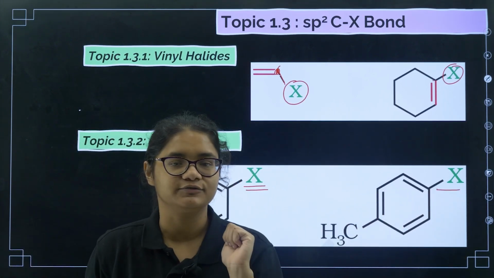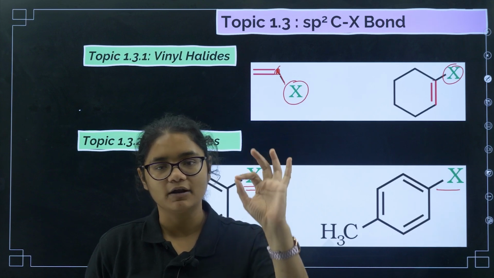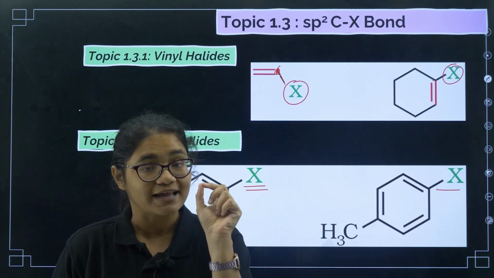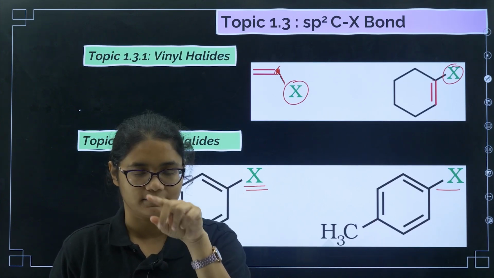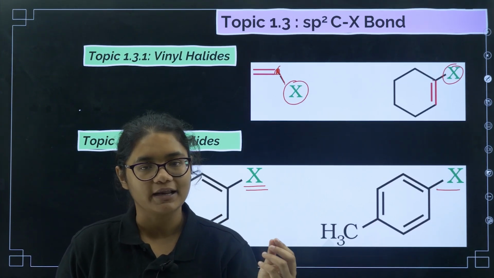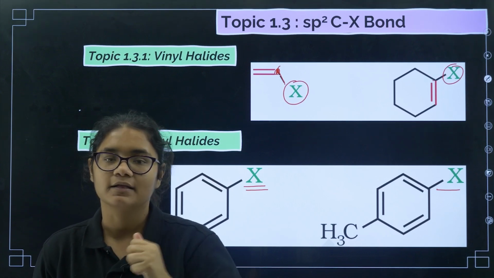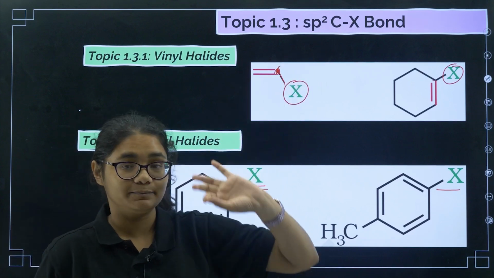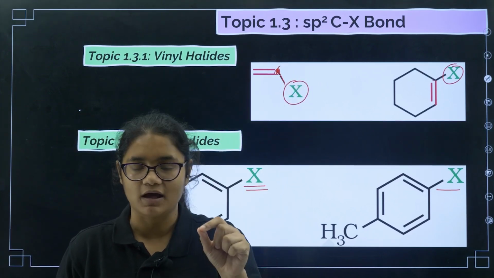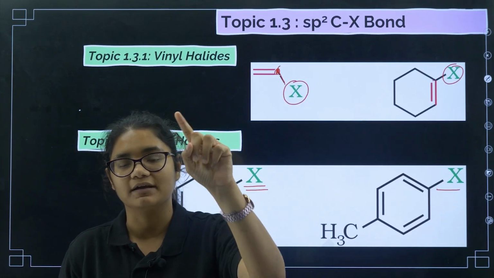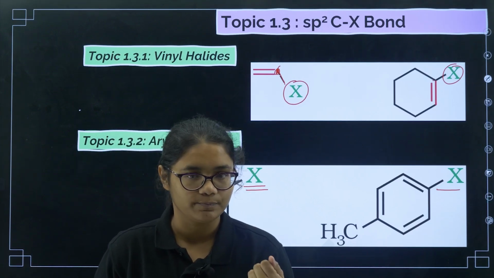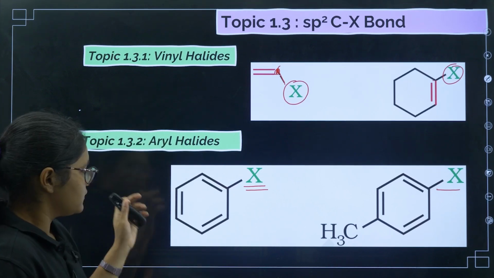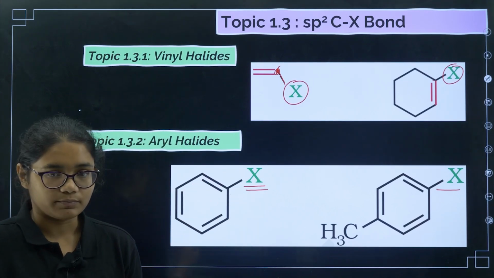Let us understand all the classification once again. First is based on the number of halogen atoms: mono, di, tri. Second is the sp3 carbon containing the C-X, meaning the halogen. Here we have for alkyl halides primary, secondary and tertiary. Then we have allylic and then benzylic. Now coming to sp2, here we have vinylic, meaning the same carbon which has a double bond should have an X group, or one halogen. And then we have aryl halides, where the aromatic ring directly contains the X group.